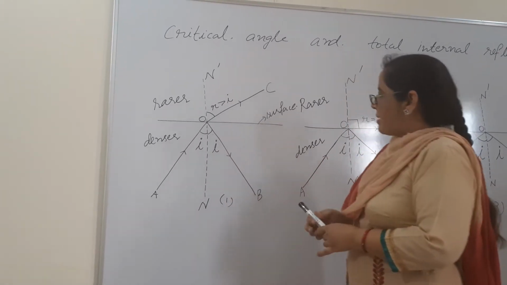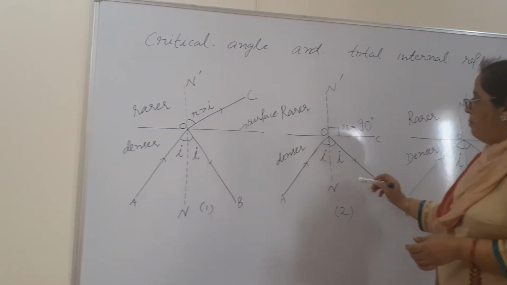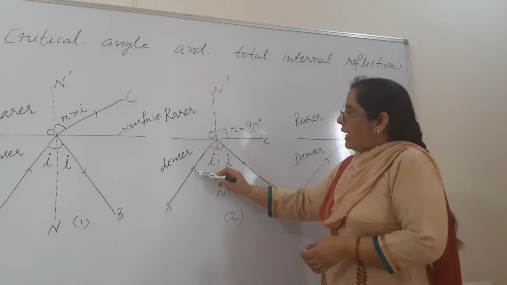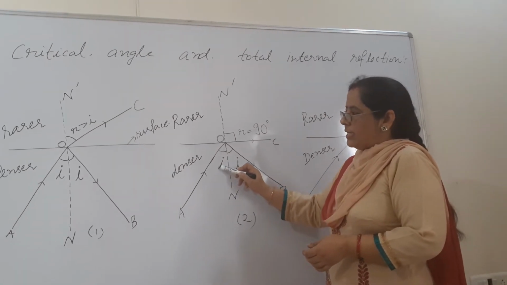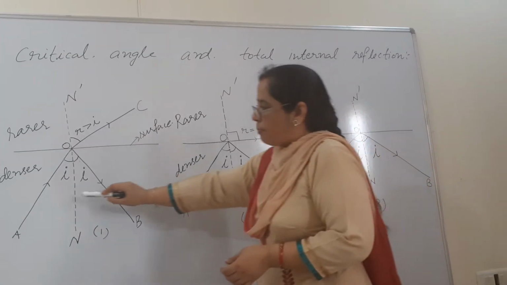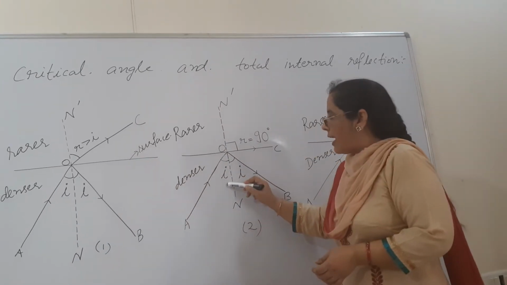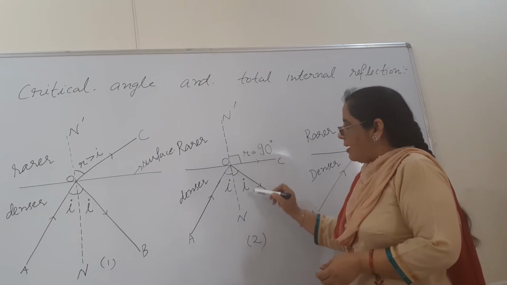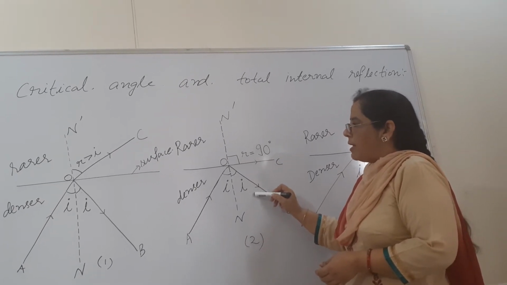Now beta, let's come to the second diagram. In the second diagram, what did we do? We increased the angle of incidence a little bit more than in the previous diagram. The same angle of reflection will be here.